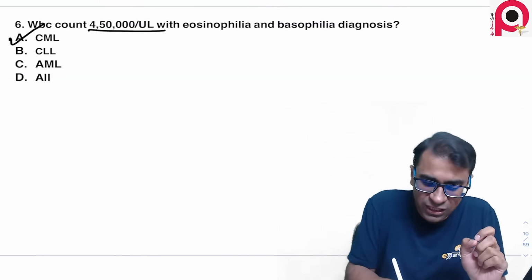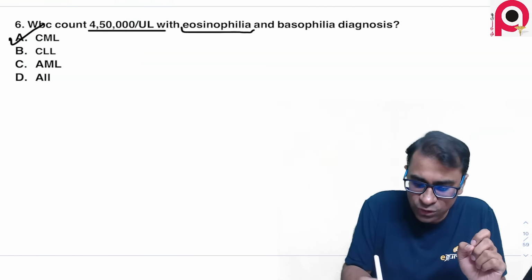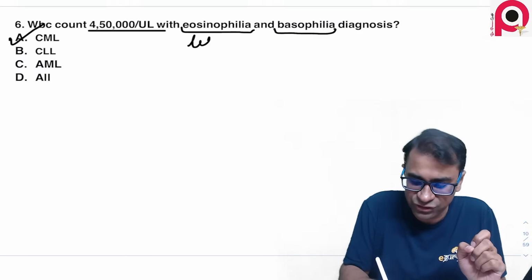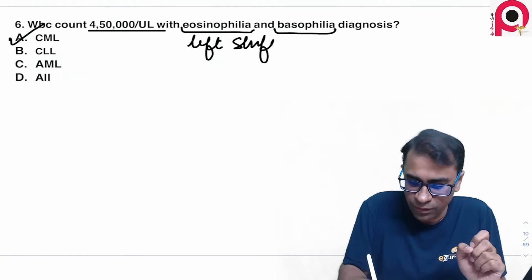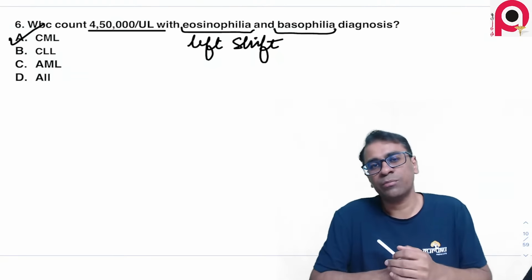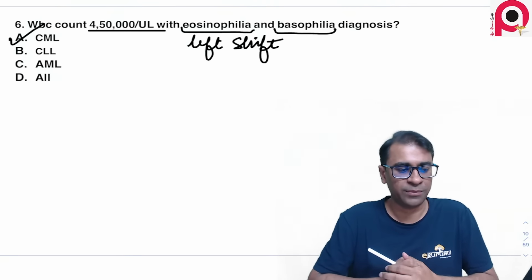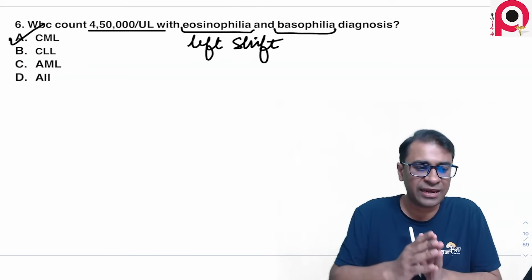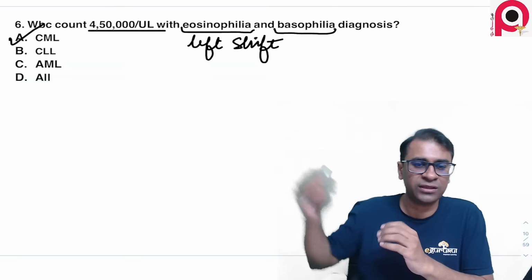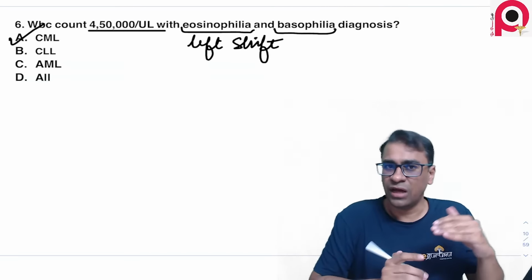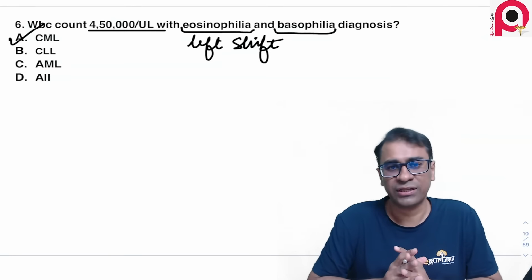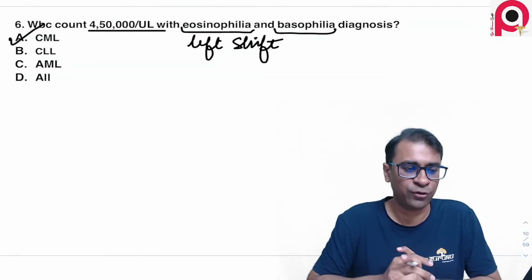If you have such a high TLC with eosinophilia and basophilia with left shift, it is chronic myeloid leukemia. So I think we are confusing this with another question, but this answer surely becomes chronic myeloid leukemia.